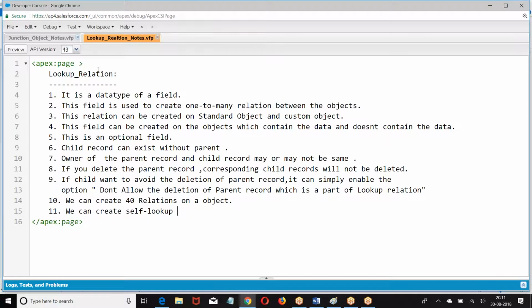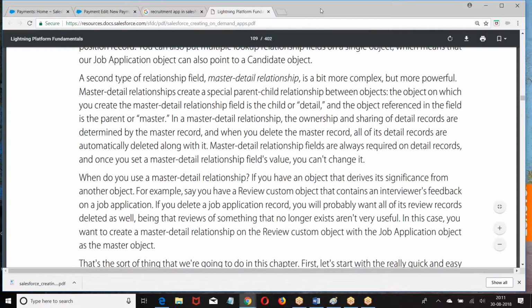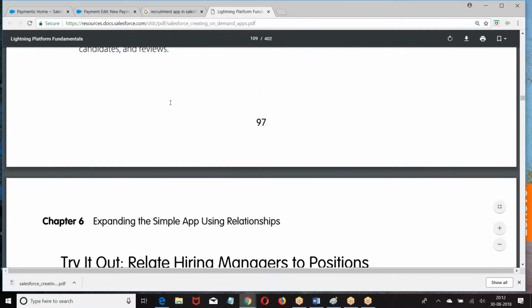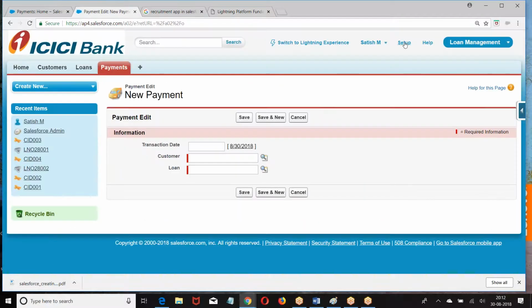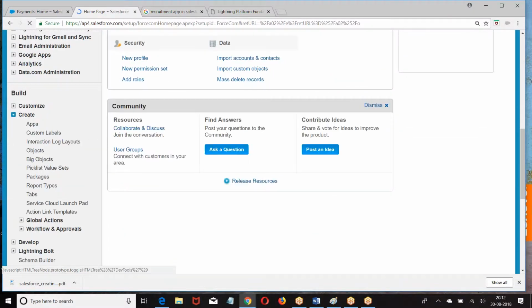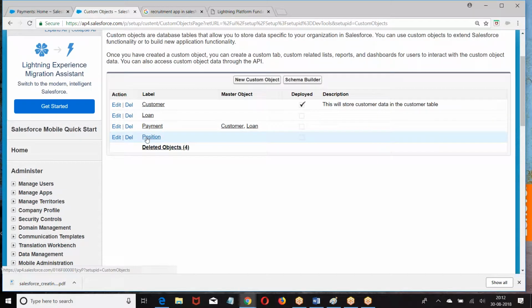So these are the properties of the lookup field. So how do you create? Let us see this. Now in this option, what they're asking? They're asking to create a hiring manager to position. If I'm right, I already created an object called position, right? We had a position.